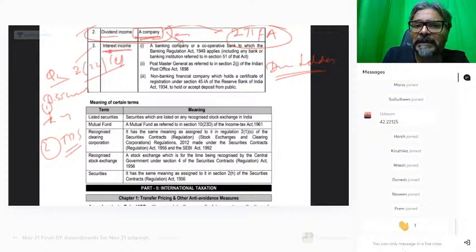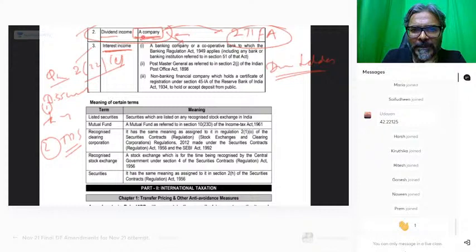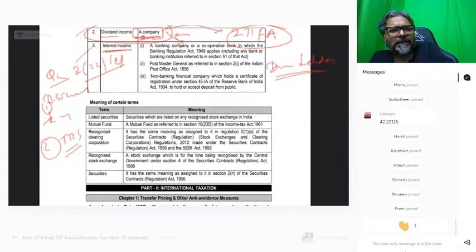Similarly, if you see interest income, who is going to report? The banking company is supposed to report. So what is the bank giving? The bank is giving the interest income. Students, say for example, interest on the fixed deposit. Whether the bank is required to report this, yes, they are required to report it. Students, the bank will be required to report it, isn't it?